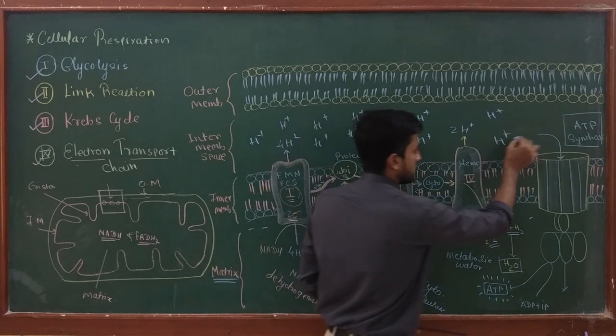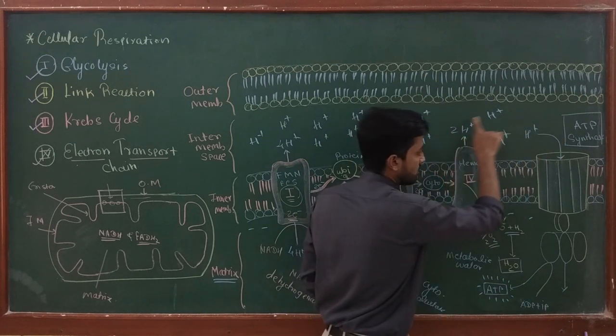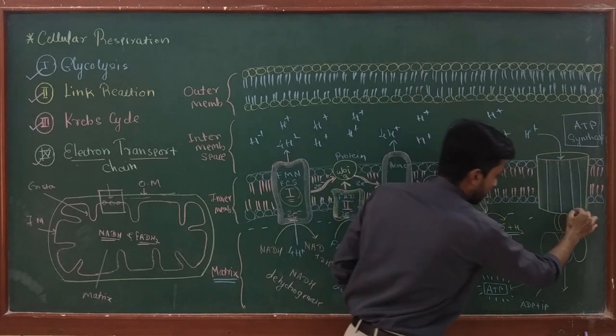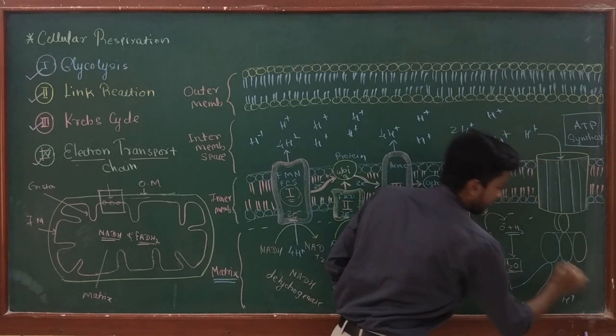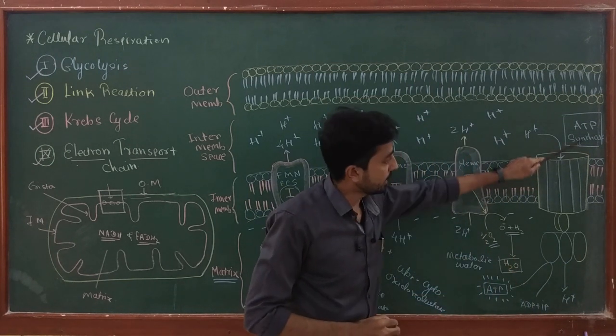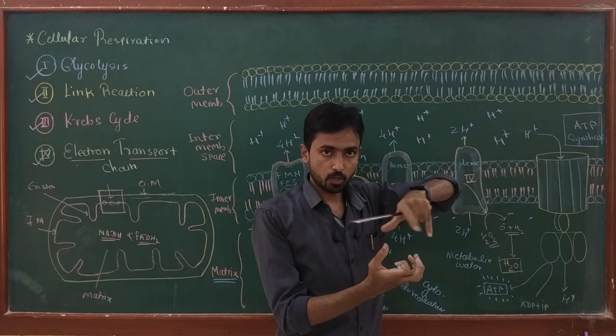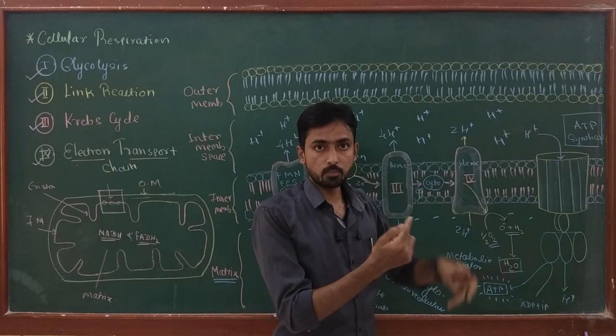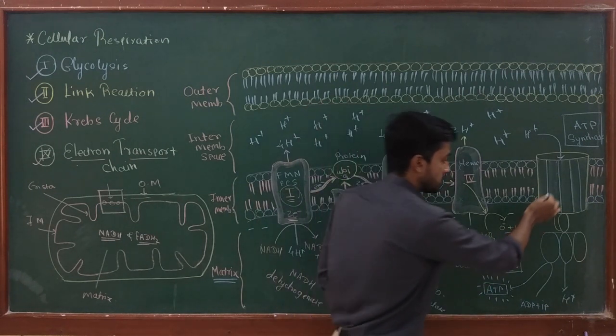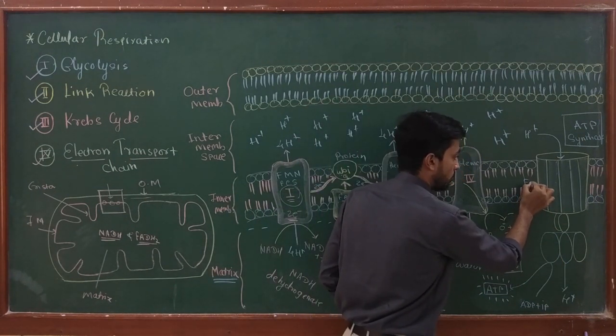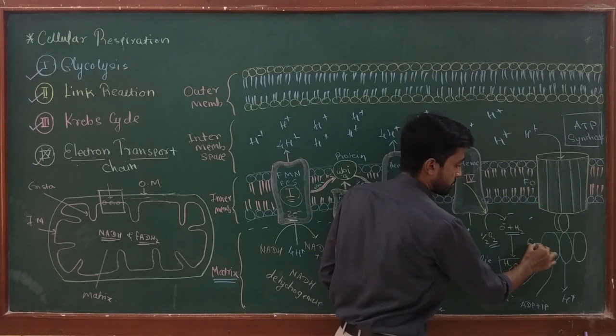When hydrogen from the intermembrane space returns back into the matrix through ATP synthase, the rotor of the ATP synthase starts moving. This ATP synthase has two parts, the FO portion and the F1 portion.